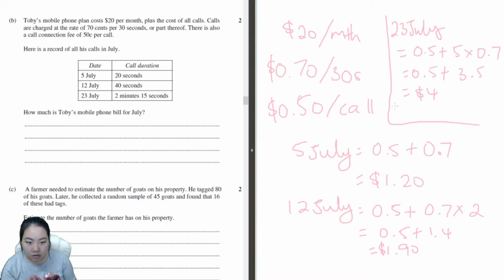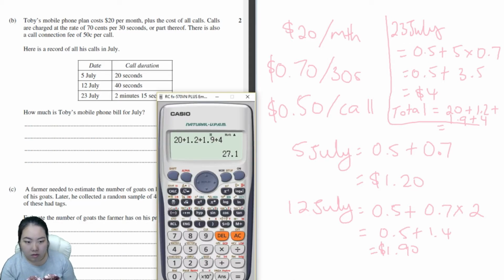The total for the month, let's just reread the question. Mobile phone bill for July. Okay, they're all in July, so that's good. It would be $20 plus all the costs. So $1.20 plus $1.90 plus $4, which will be $27.10.